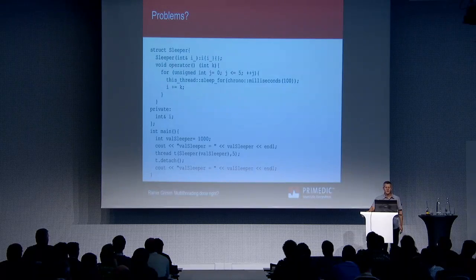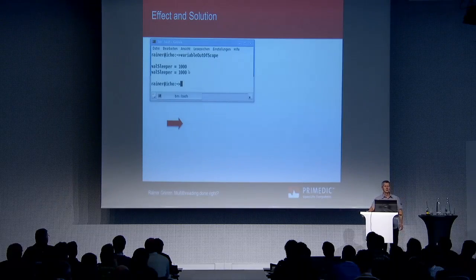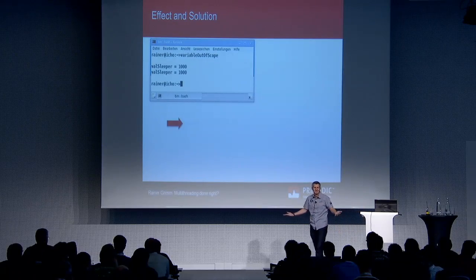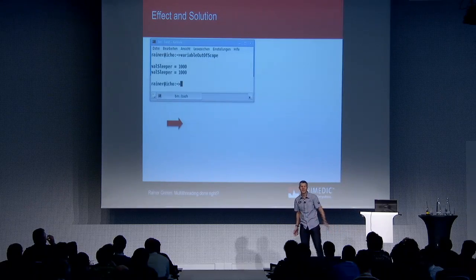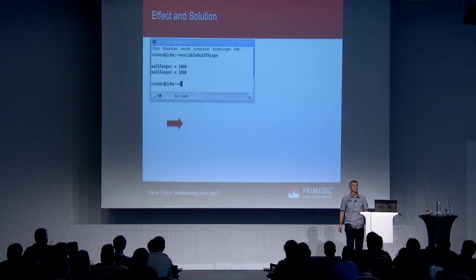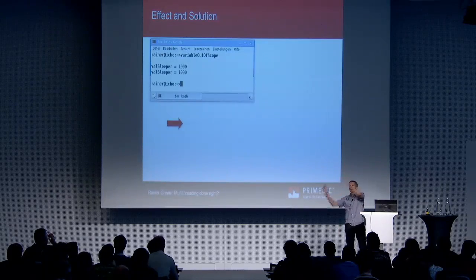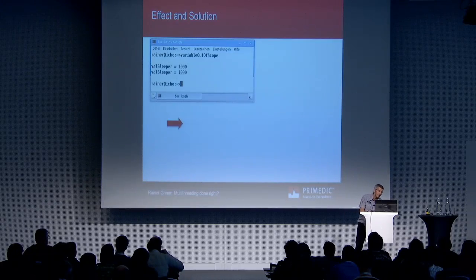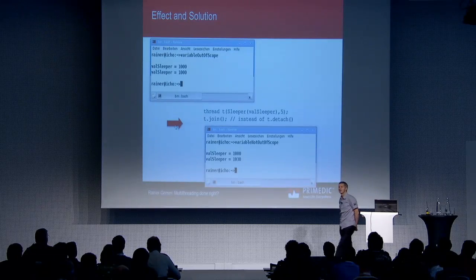We expect 1030. What's actually happening is you get 1000, because the child thread has not enough time to complete his work, and so you get only 1000 instead of 1030. What is the solution? I think that's obvious. Instead of detaching the thread, you join it. So the creator will wait for his child, and now the behavior is well defined.